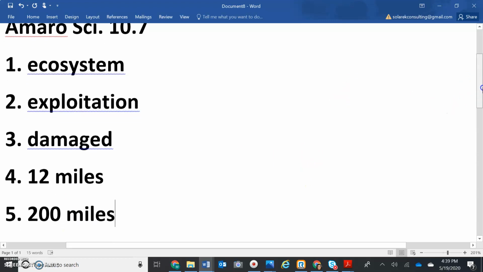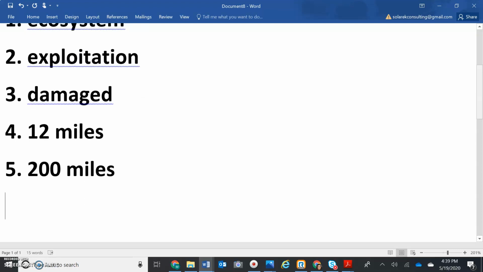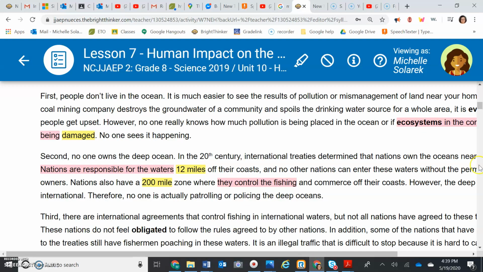Okay, so now you should have done your answers number 1 through 5. Isn't this easier? I think it's easier because you get to see the questions and you get to see the answers. So you wrote down 1, ecosystem, 2, exploitation, 3, damaged, 4, 12 miles, 5, 200 miles. Let's get ready to take a look at question number 6. Here we go.